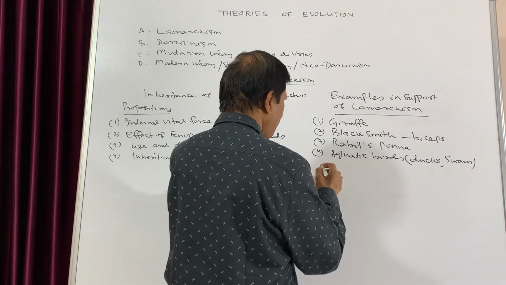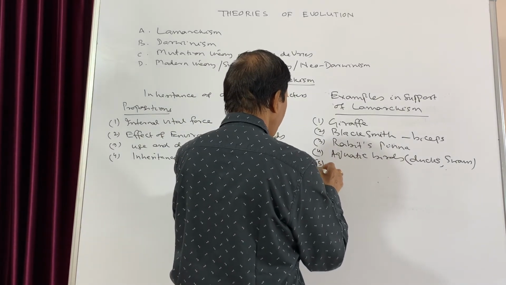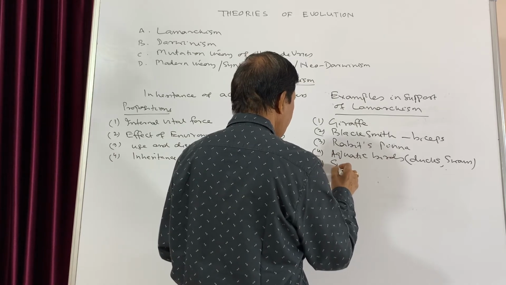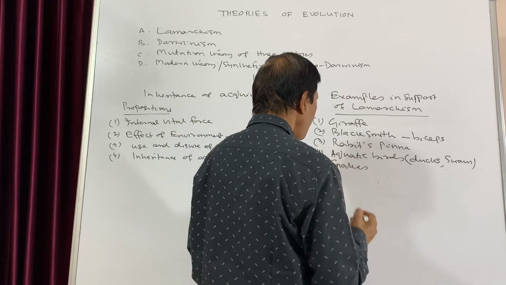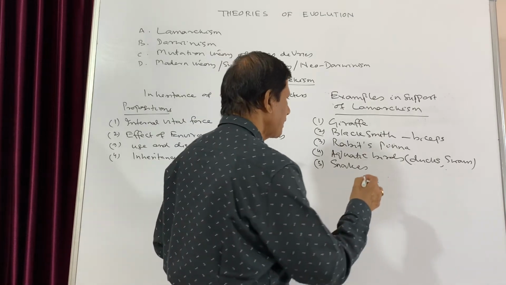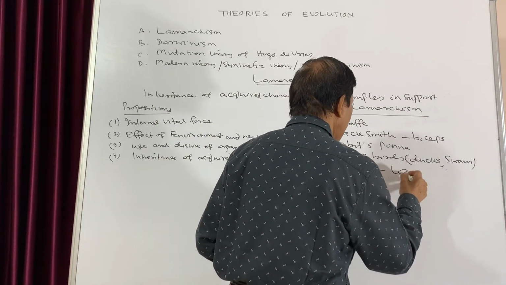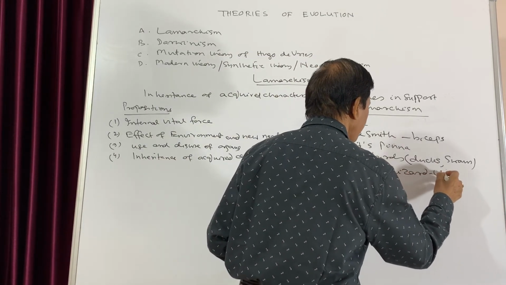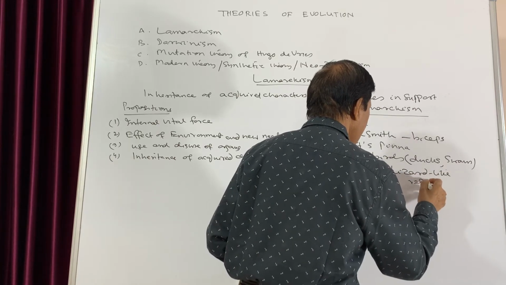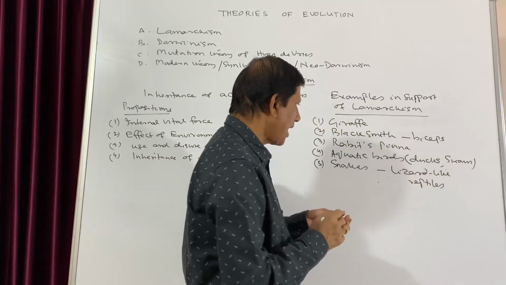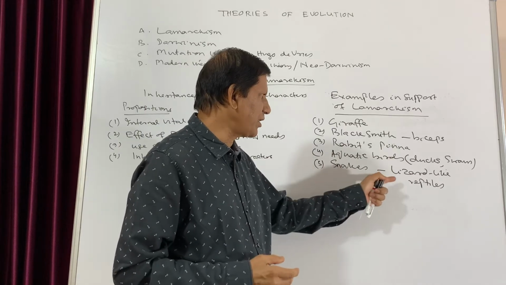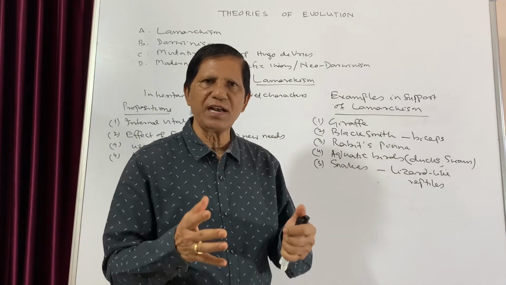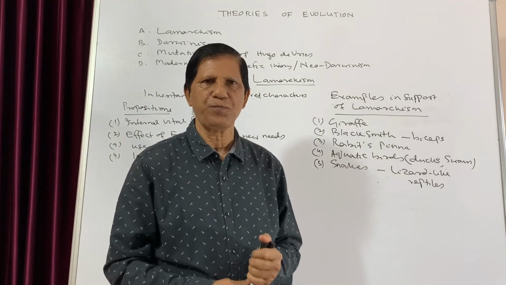Then another example we can give that of the snakes. So snakes have been evolved from lizard-like reptiles. The ancestors were lizard-like reptiles which had limbs.